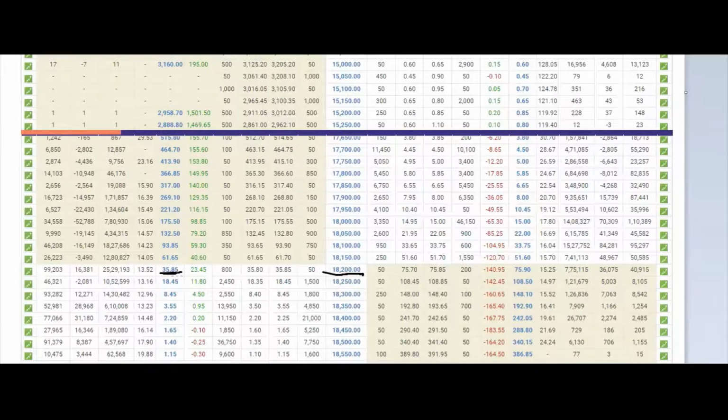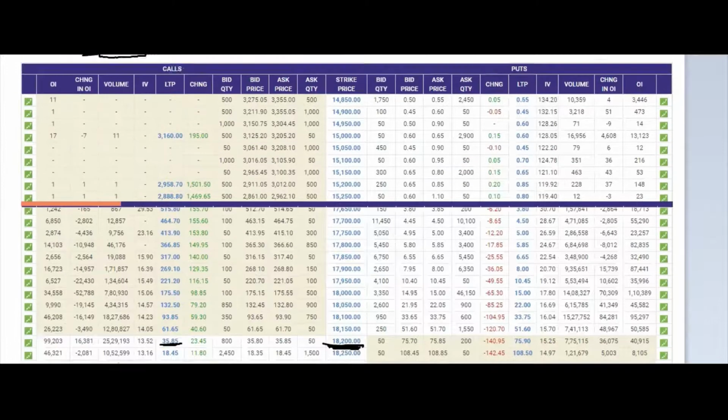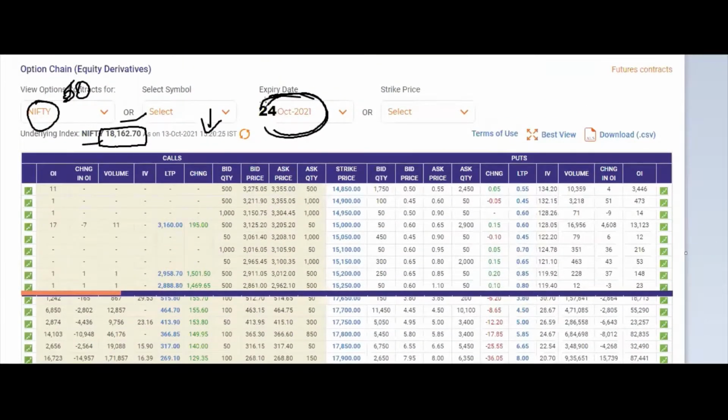Now suppose you have some urgent work, you will leave from this and you will come back after 1 hour. If you see the price, this is the strike price, it will not change after 1 hour for sure, because this is what you selected. This will not change, 24th October. You have to keep it fixed. 24th October you should not change.